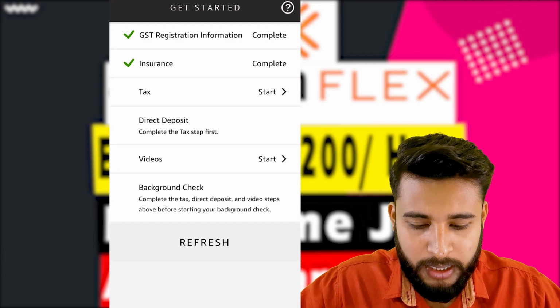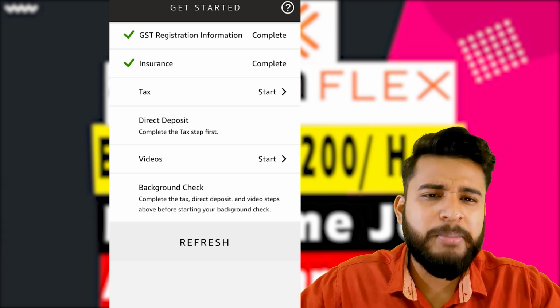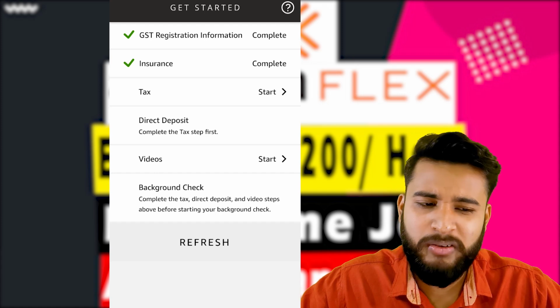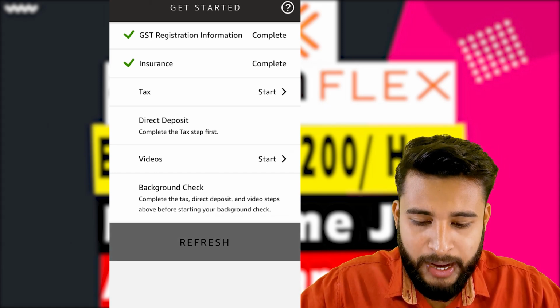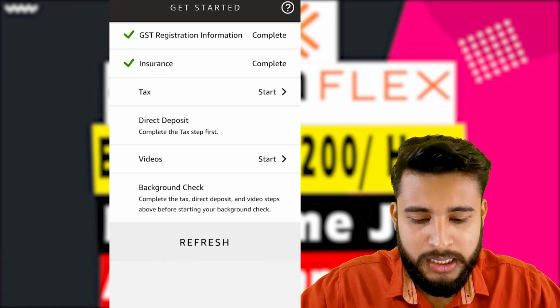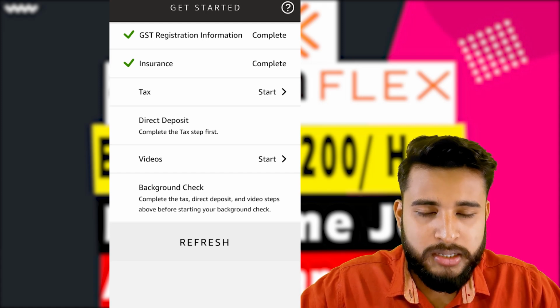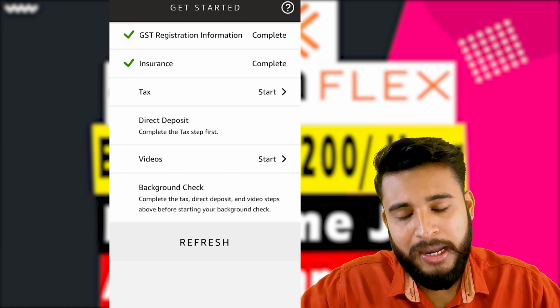When you click on the videos and complete them, there will be some very simple questions related to the videos only. You can complete that for sure. I will not start this, I will just click on this, and when I refresh, you can see the first GST number has a green tick, and insurance also has a green tick. जब सारे में ऐसे green tick आ जाता है तो यहाँ पे मेरे पास एक कॉल आएगी.